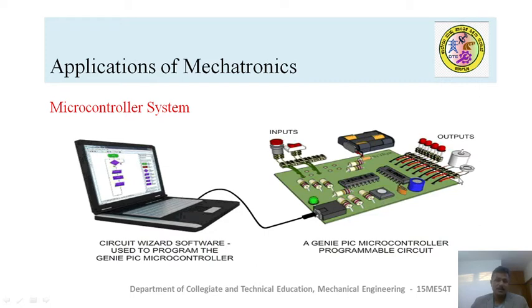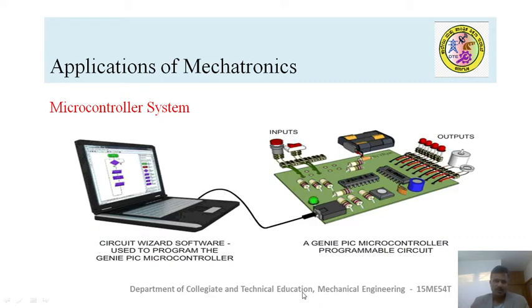For example, to detect fire, engineers developed a microcontroller system where they used different smoke detector sensors, a small memory chip, a small microprocessor and even a small display or alarming unit.